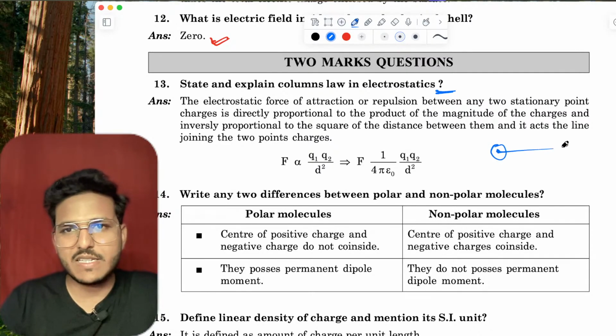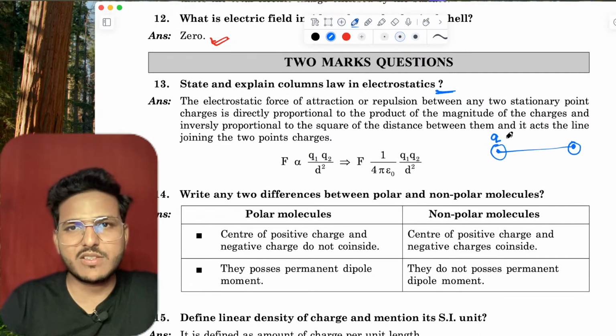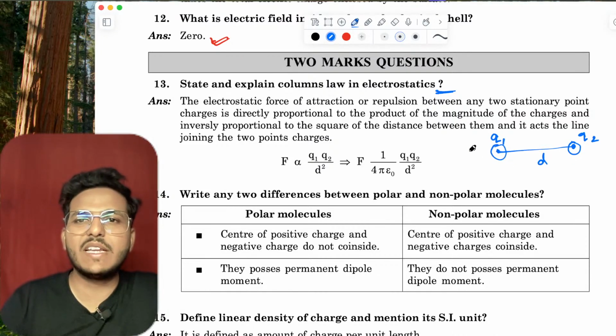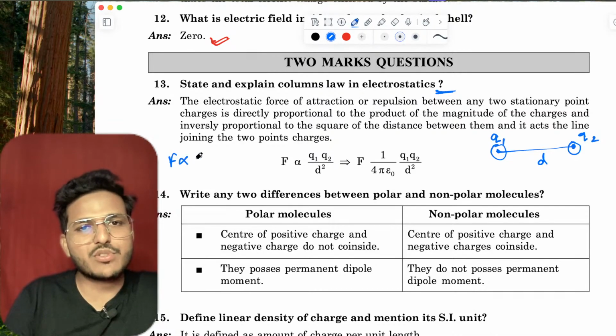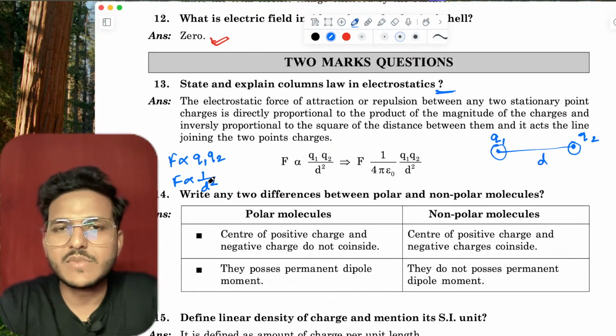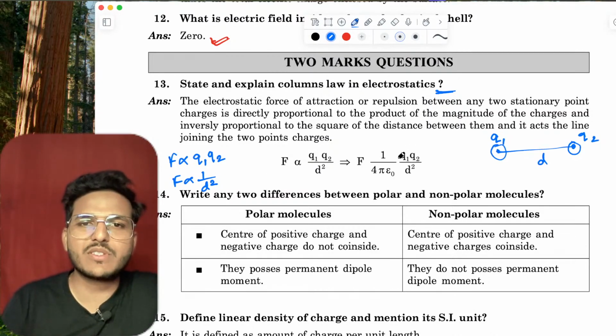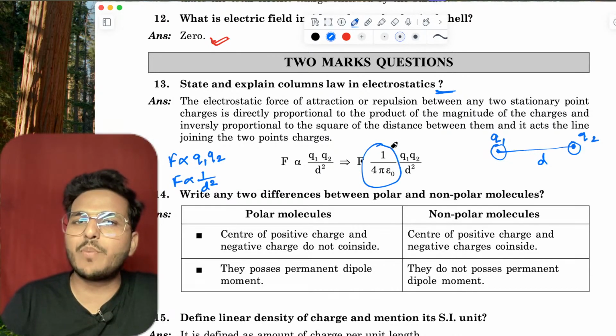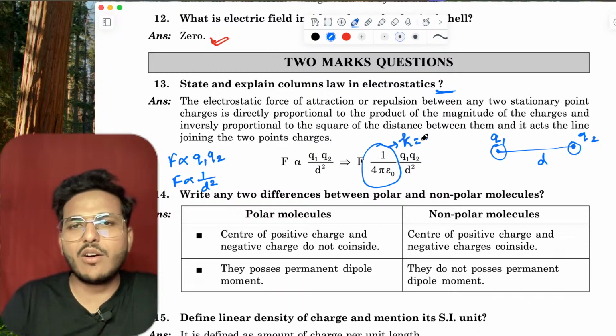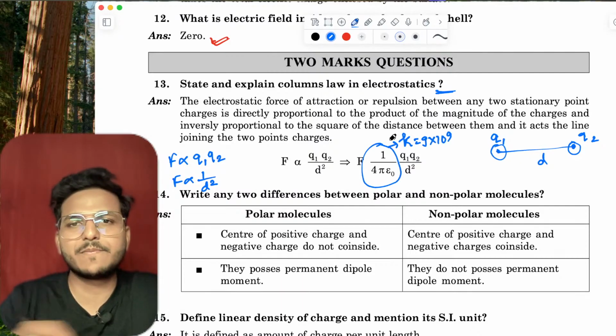If two charges, this is Q1 and this is Q2, are kept at an effective distance of d, then the force is directly proportional to the product of both the charges and inversely proportional to the square of the distance between them. If we remove the proportionality, we have a proportionality constant 1 upon 4 pi epsilon naught, also called K, which is 9 into 10 raised to the power 9.